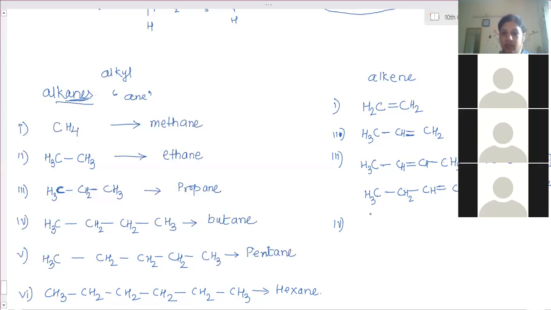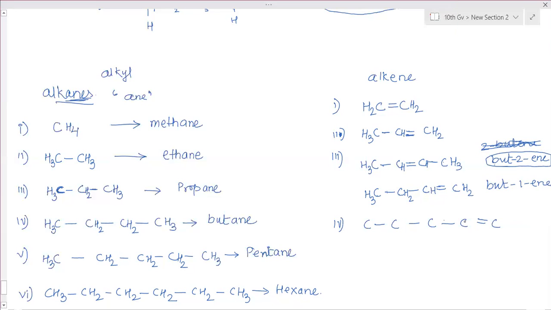Okay. Then for 5 carbon atoms, 1, 2, 3, 4, 5. Give some space because hydrogen we have to add here, so you have to write the space between them. Now the double bond will come here or here, only either this or this. Here it won't come because this one and this one are the same structure. So if I keep it here, then how many hydrogens will remain?